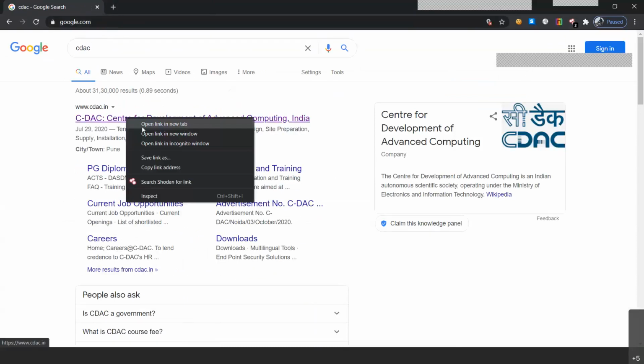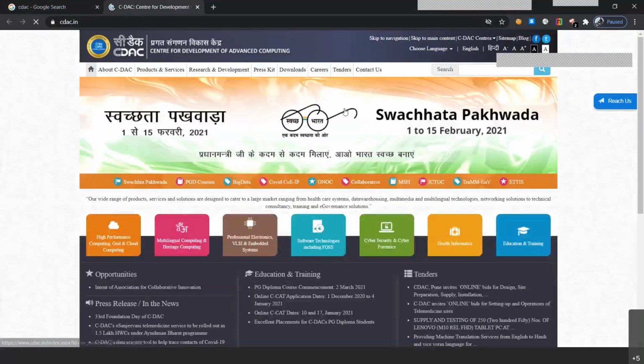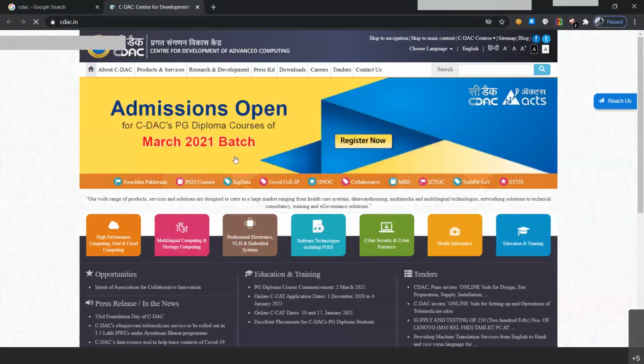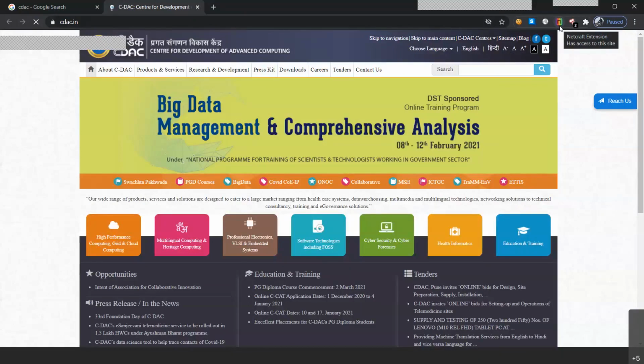We'll just try to scan our own website. It's a passive scanning, not an active one, because with active scanning you might get information about these types of scans. They already have some information about our website, because it's an old organization. After going to this particular website or any website, you can go to the top right corner of your screen and find the Netcraft extension. It already tells you that the Netcraft extension has access to the site.